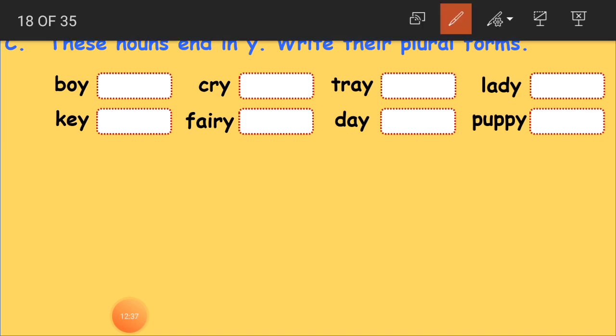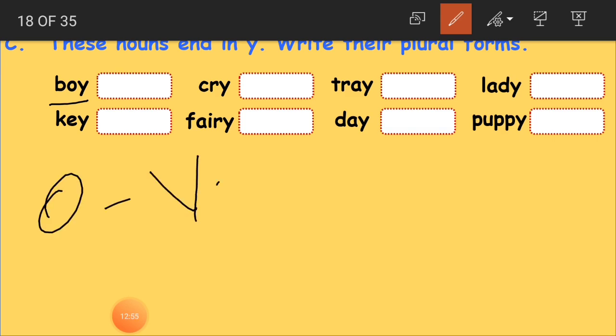See, the first one here is boy, B-O-Y. So before Y, what do we have? A vowel, that is O. So when we have a vowel before Y, what do we have to do?